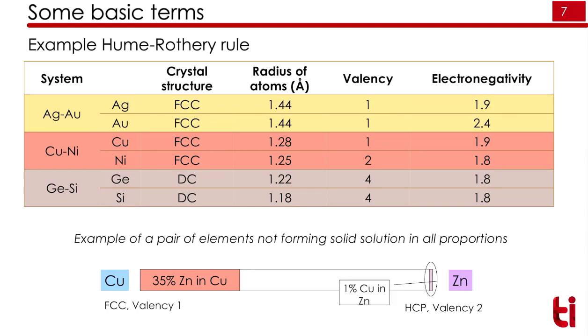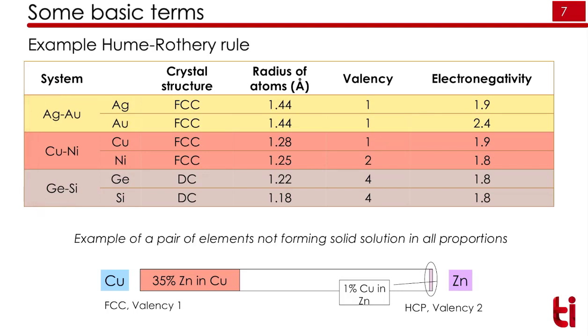Similarly, if you take germanium and silicon, these are covalent solids. Here we have the diamond cubic crystal structure. The diameter difference is less than 15%. Valency is the same, and electronegativity is almost exactly the same. So these three pairs will form a solid solution.